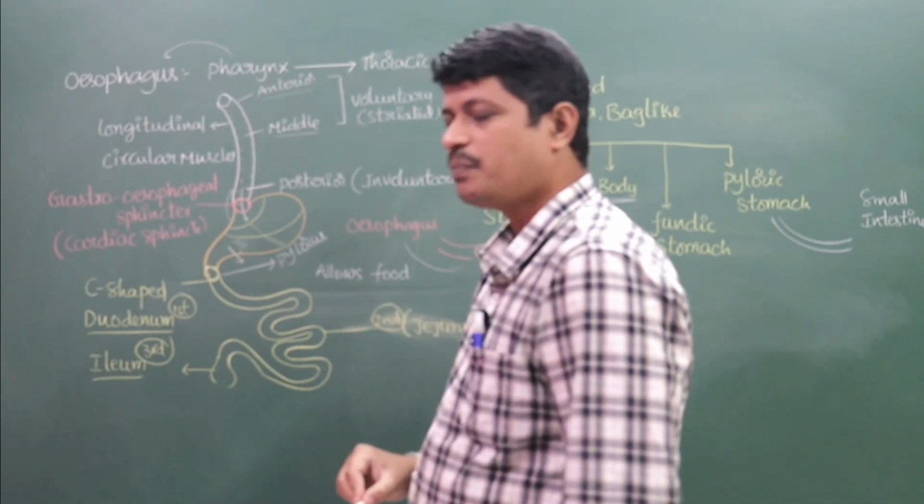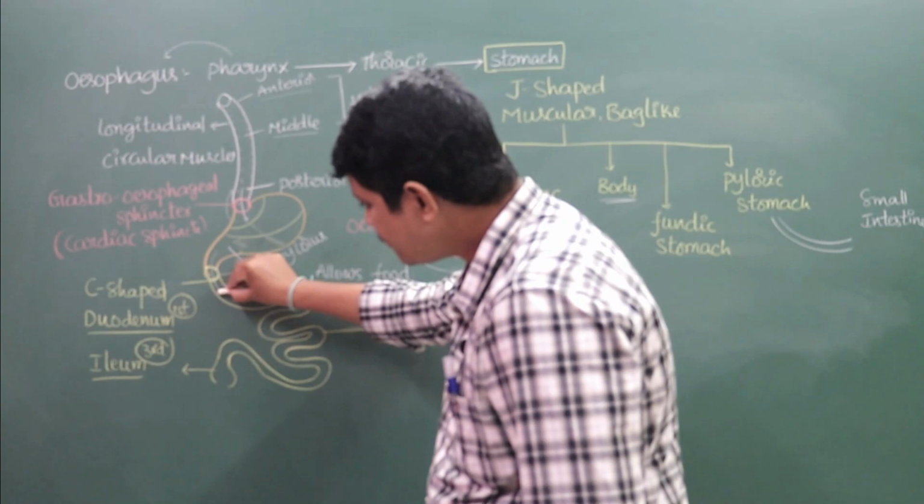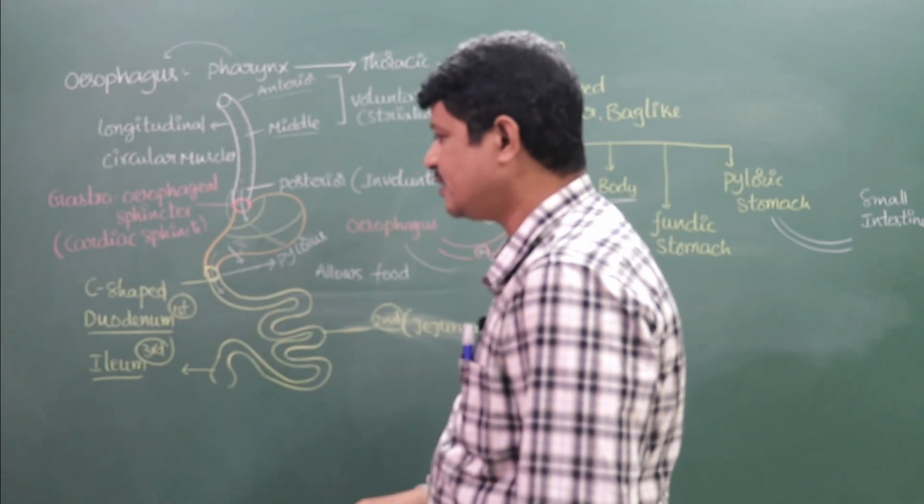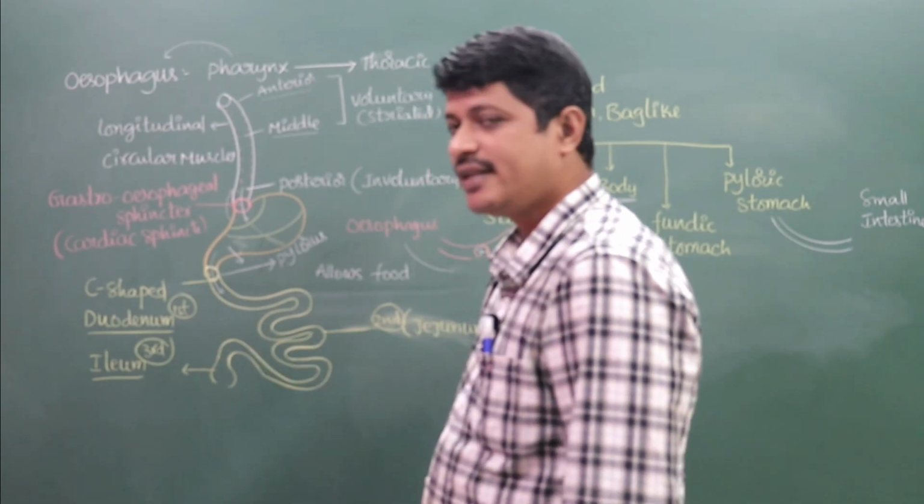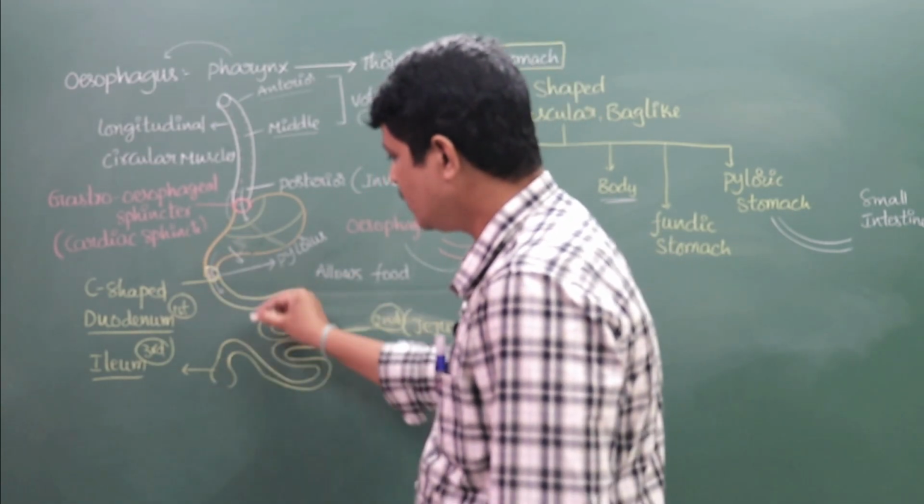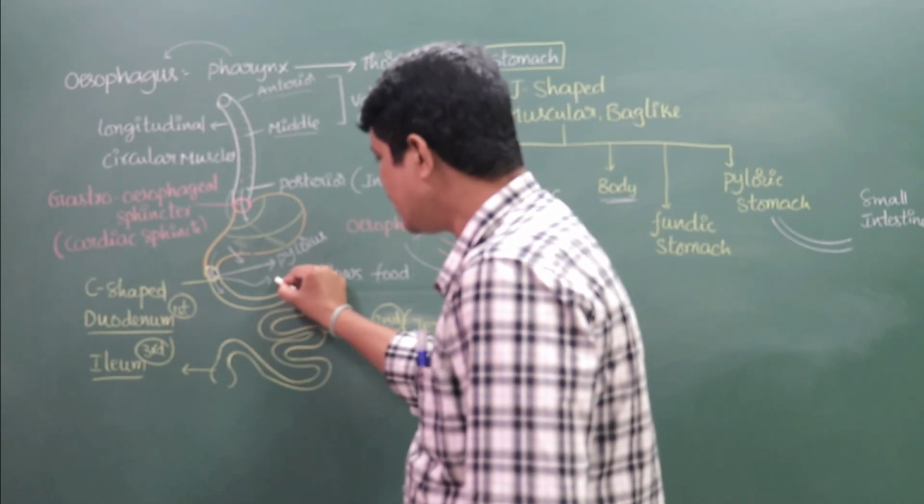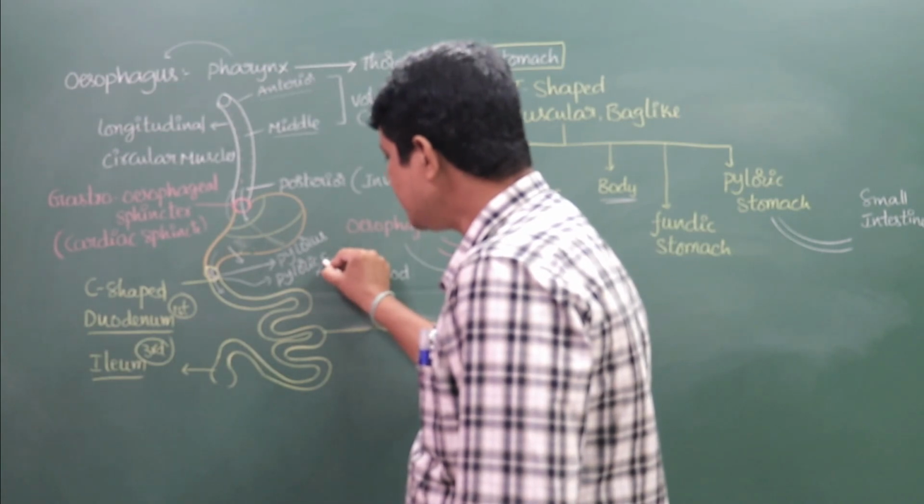Aperture is known as pylorus. This pylorus allows the food from the pyloric stomach to the duodenum, and it is guarded by a sphincter. This sphincter is known as pyloric sphincter.